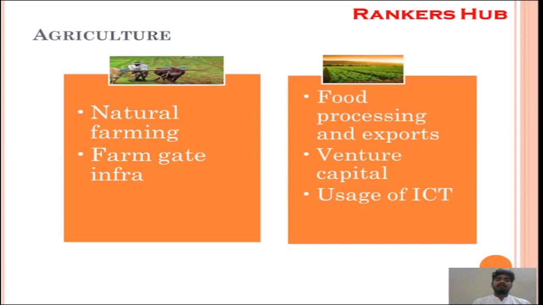First, they are advocating natural farming. Already I have mentioned inclusive growth. Inclusive growth means you have to protect the environment. So what do you mean by natural farming? You have to lessen the chemical usage in our agriculture system by using the most scientific methods. Moreover, farm gate infrastructure means developing cold storage infrastructure and developing more agriculture markets so that wastage of produce gets reduced.